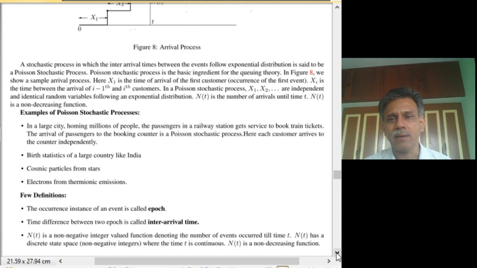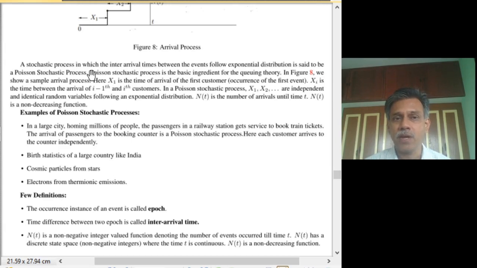So we model it in an idealistic manner by telling that the potential population which can give rise to these events, customers, is infinite. So we have essentially an infinite population from which entities come to a particular place, and we look at the number of entities which arrive. And that arrival process is what we are talking about.